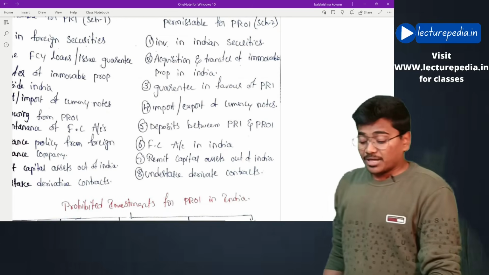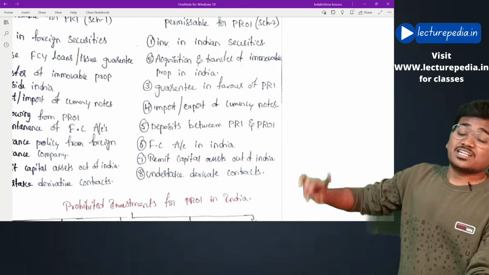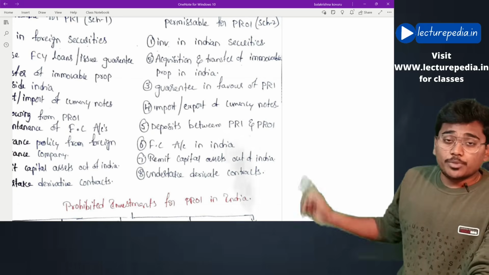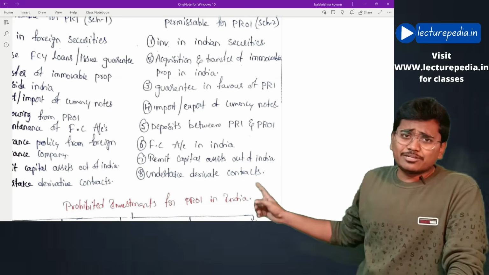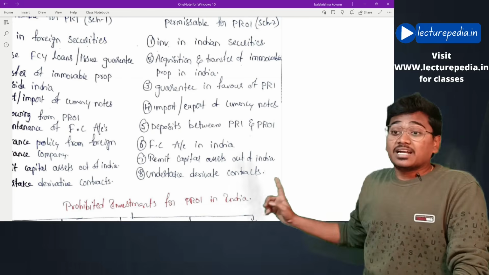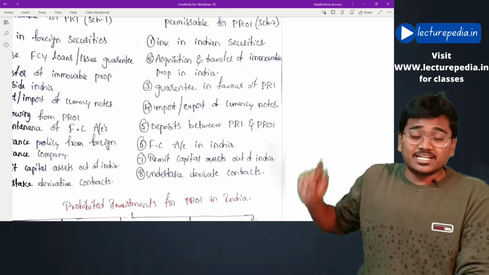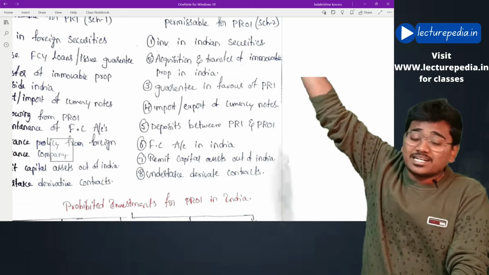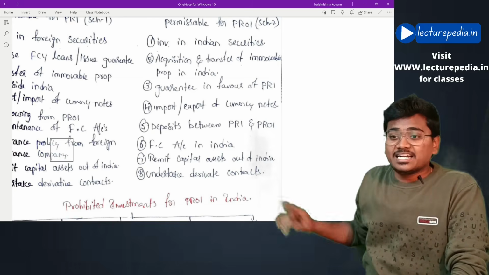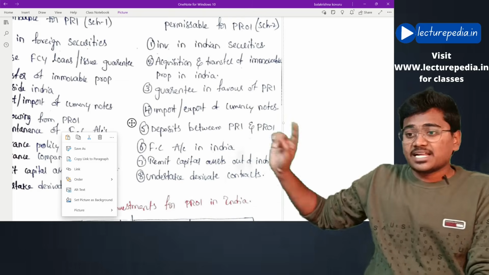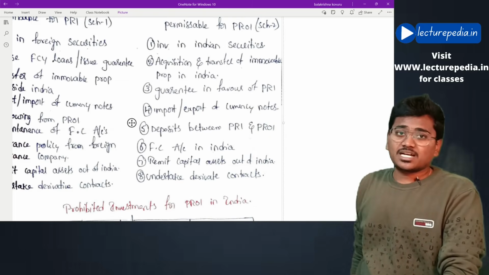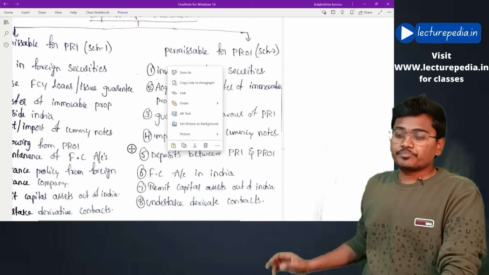Next, permitted capital account transactions for a person resident outside India. Let us come from below. Undertake derivative contracts in India, permitted. Remit capital assets out of India, permitted. A person resident outside India can maintain a foreign currency account in India, permitted. Next, deposits between PRI and PROI, import export foreign currency notes. See, same points repeating.